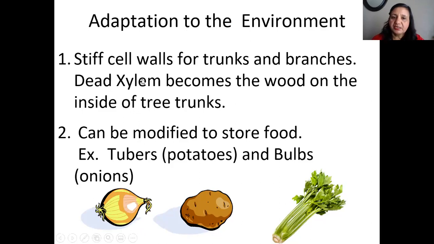And it becomes what? The wood part on the inside of tree trunks. When you see big tree trunks, the xylem becomes the wood part. And two, the root can be modified to store food: tuberous roots like potato, and bulbs like onions. The root was modified here like this.